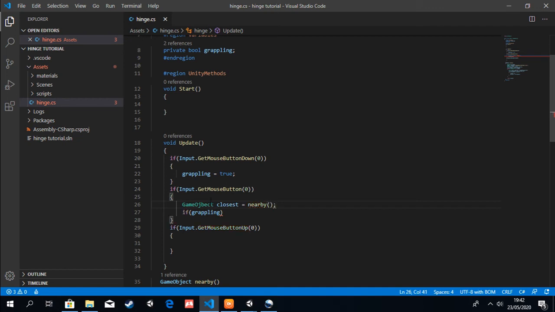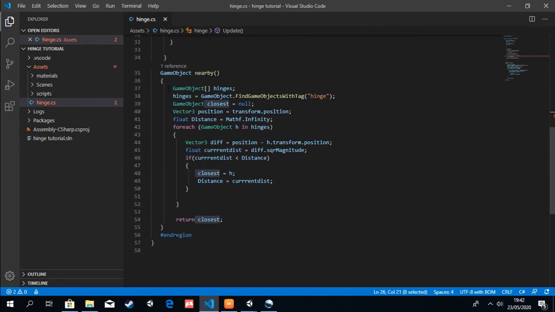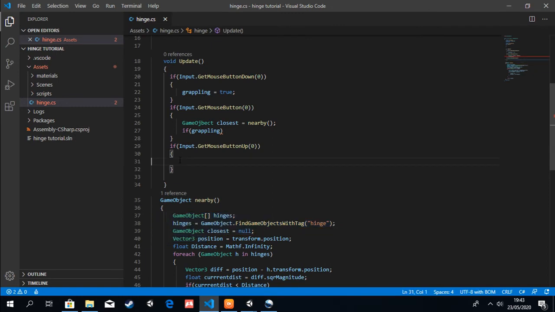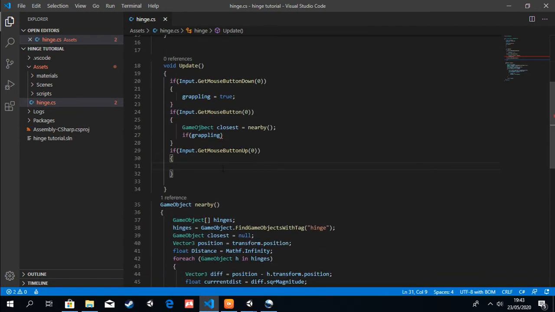Don't worry, this closest won't affect the closest game object which we made down there, because we created a private one. So this hinges can't be called here, can't be found here. If you write something like hinges, you can see this game object hinge coming as a hint here. You won't see it because it's made down here privately. So no problem when you call this closest.